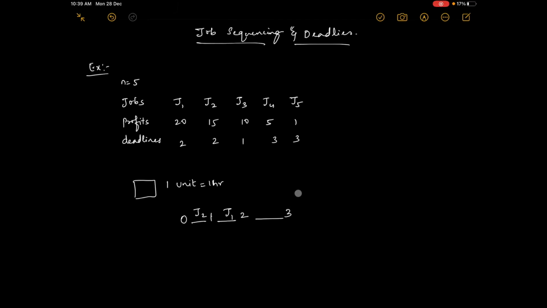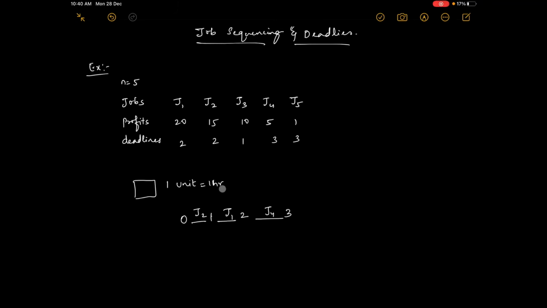Okay, we'll put J4 here because it is vacant. Suppose this was not vacant, we would have come here. This is also not vacant, we would have come here. This is also not vacant, then that could not be done. Now this was vacant, so we have put it. Now we don't have any other slot, so there is no meaning in finding a place for J5. So we are filled with all the slots.